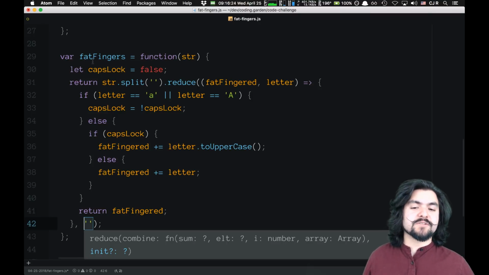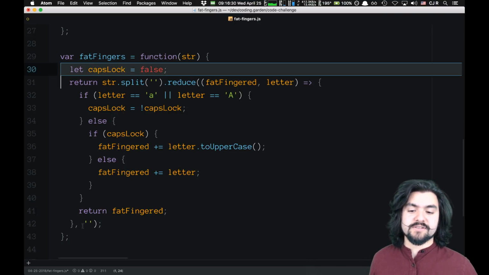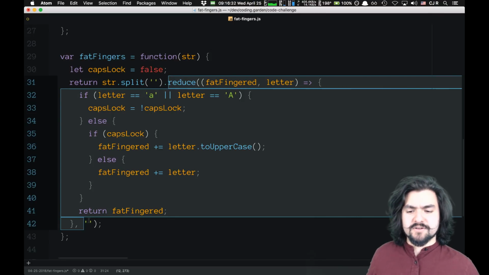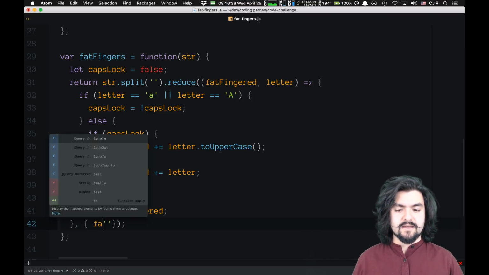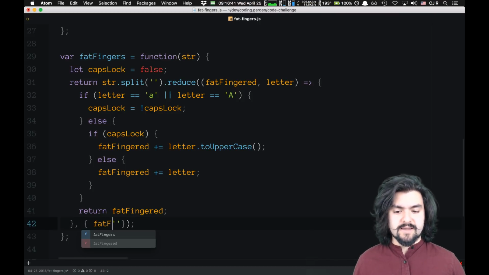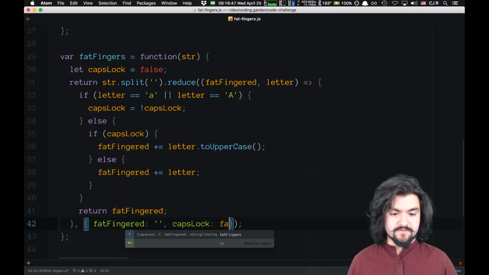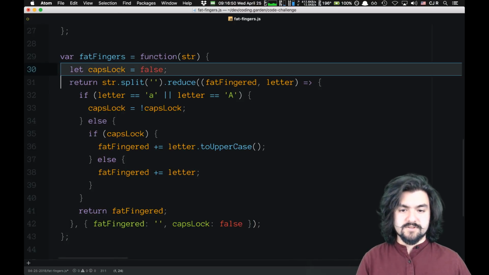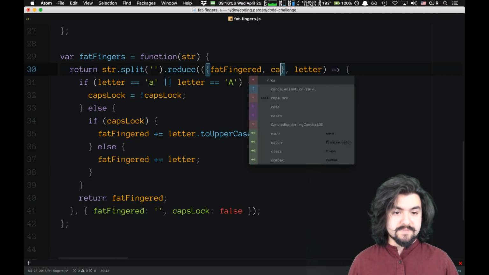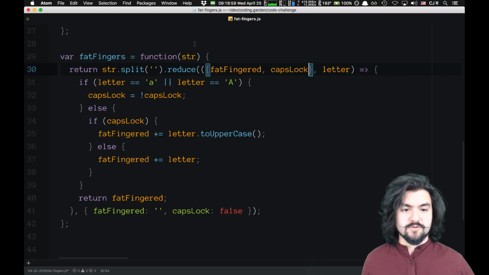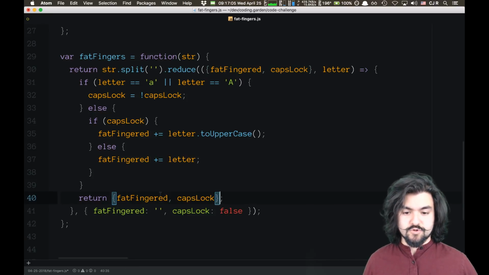Let's just do that. Because one of the ideas of using a reduce is this functional programming approach where you're not using any external variables. Everything is just inside of the reduce. So here's my thought. We have our accumulator, which is an object, and we'll have fat-fingered as a property on there. And then also we'll have caps lock, which is initially false. So then we can get rid of that. And now we can destructure it. So we're pulling fat-fingered and caps lock off of the accumulator and then using them in here. And then we want to return an object that has those two properties.